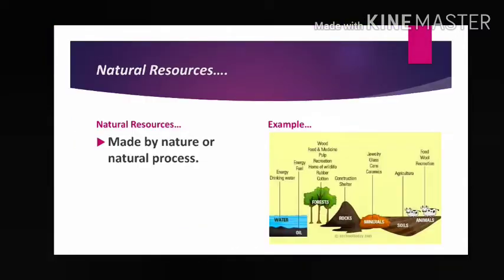It is on the basis of which thing? Process of formation. I have told there are two processes present, already we discussed. Two processes are natural process and man-made process. Natural process means made by nature or maintained by nature. So natural resources, first classification, that is natural resource made by nature or natural process. Here examples are given: water, forest, rocks, minerals, soils, animals, etc. Natural resources are made by nature or natural process.